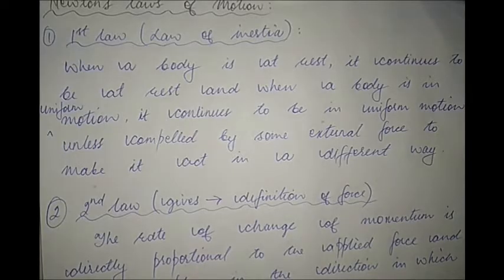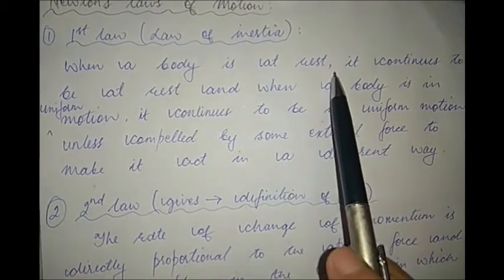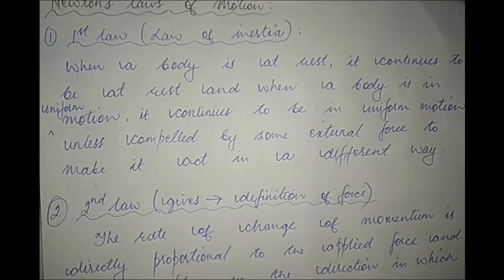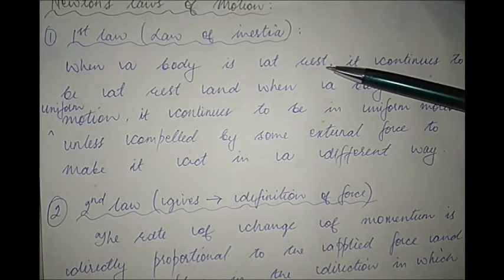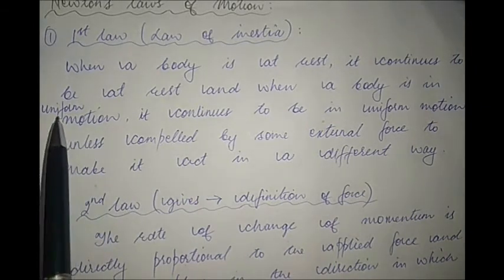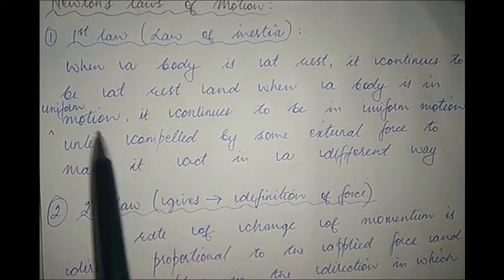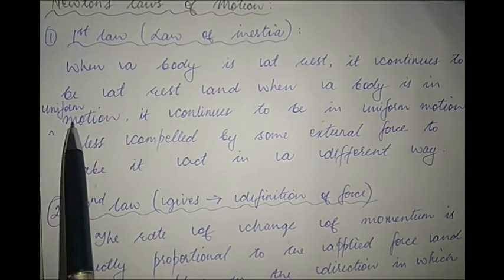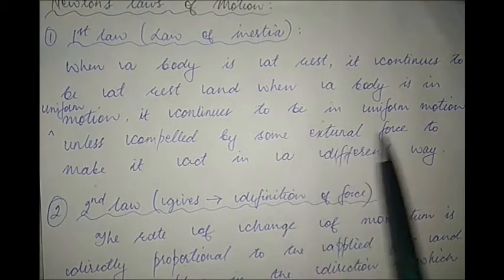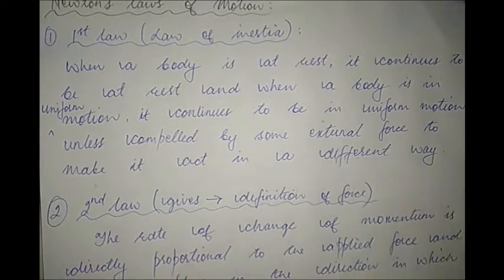Let us now talk about Newton's laws of motion and start with the first law. Now the first law talks about two cases only, remember. One is the case of a body at rest and the other is a case of body in uniform motion. And it says that if a body is at rest, it continues to do so forever. Likewise, it says that if a body is in uniform motion, which don't forget is an ideal case, then the body will continue to do so forever. Unless, of course, some external force acts which makes the body behave in a different way.